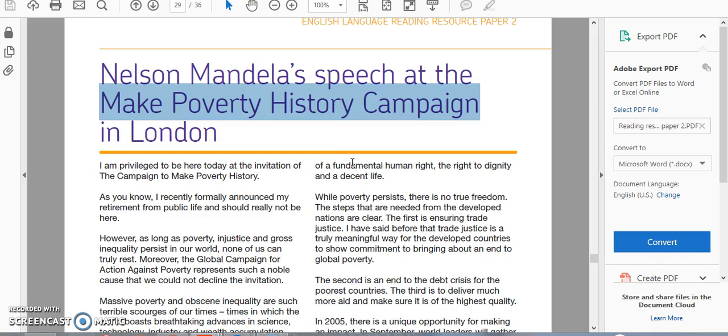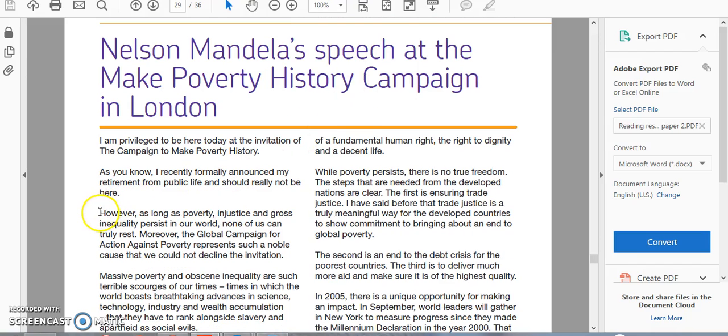Purpose. So we can get some clues as to purpose here. So we know it's either going to be persuasive, it's going to be informative, it's going to be instructional, or it's going to be descriptive. Now, given that this is a speech and it's being made at this Make Poverty History campaign, well, the word there, campaign, might tell you that there's something persuasive about this, raising awareness. And yeah, we can see this here.